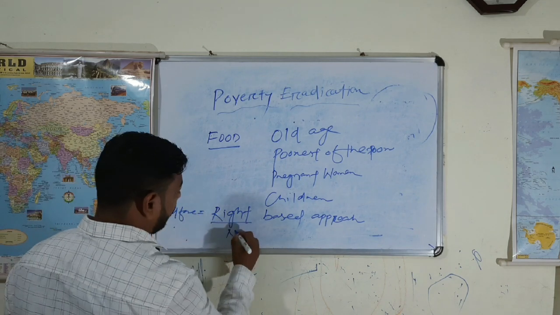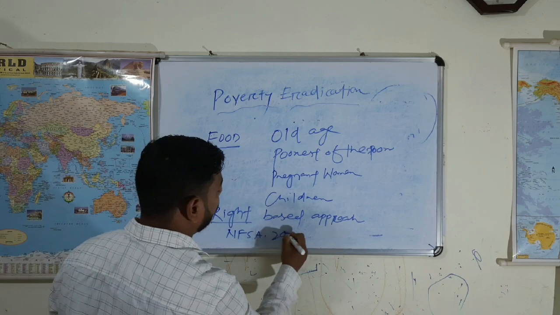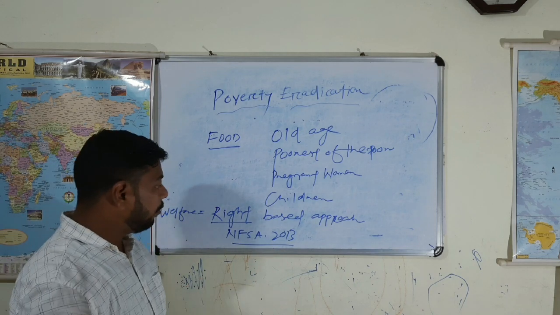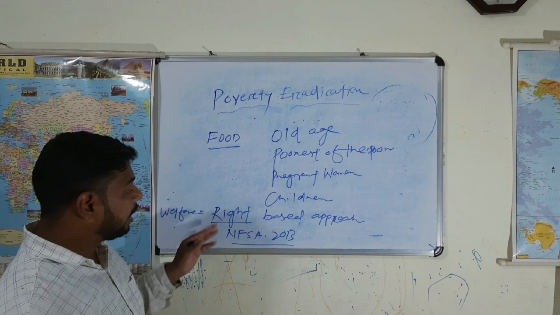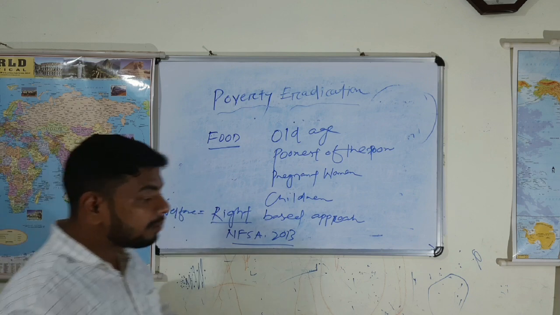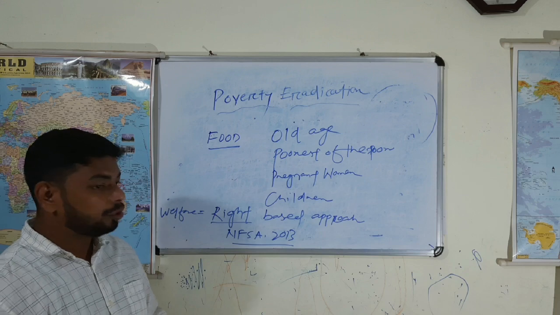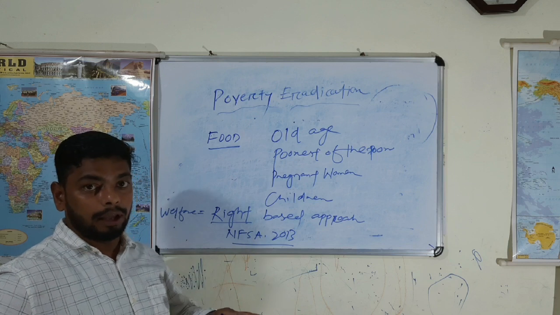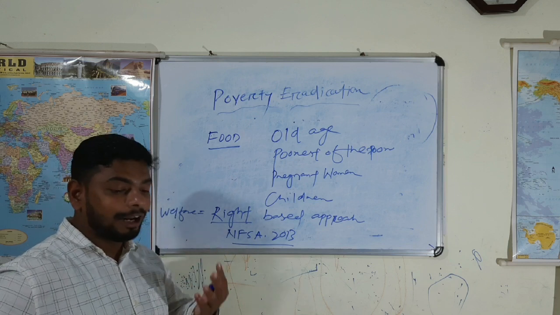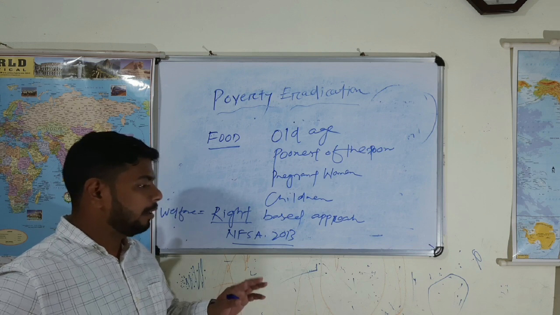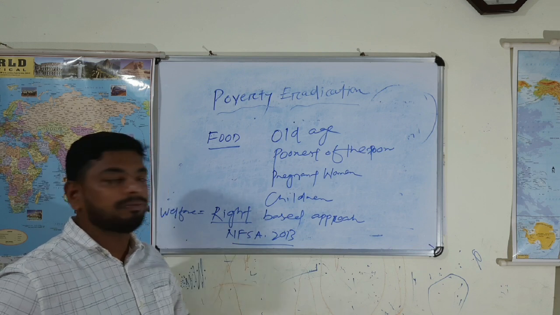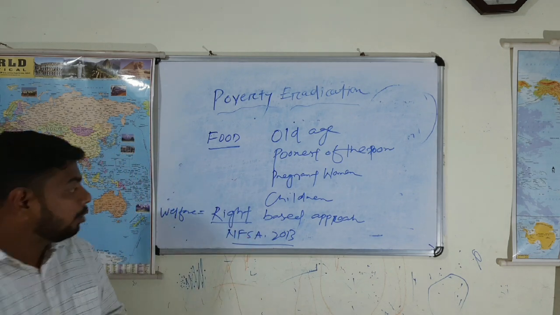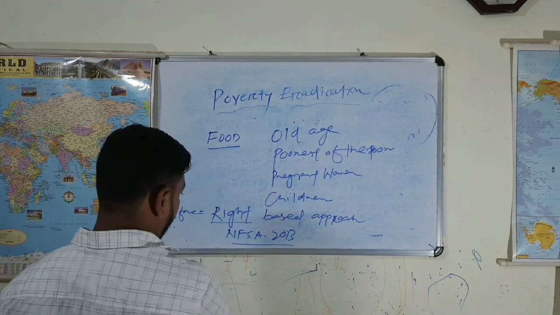What is that right? National Food Security Act 2013. Although earlier schemes were there, in the year 2013 the National Food Security Act came. So here the government is bound to provide food to all, and we can provide each and every individual a minimum food, right? So we will discuss the National Food Security Act 2013 in detail.